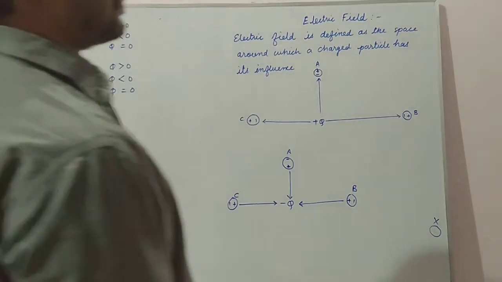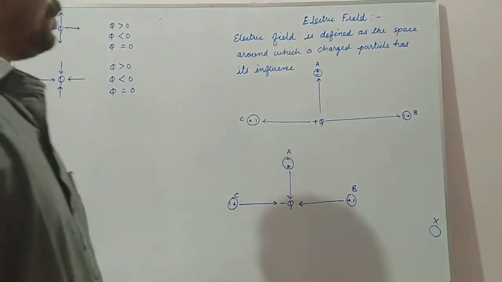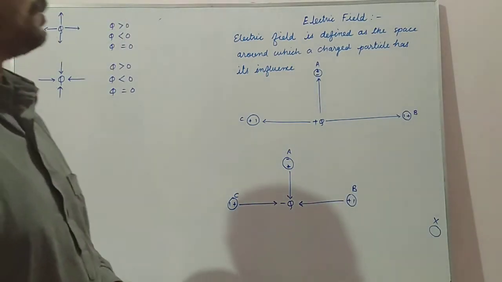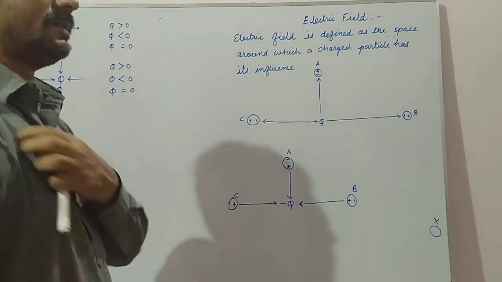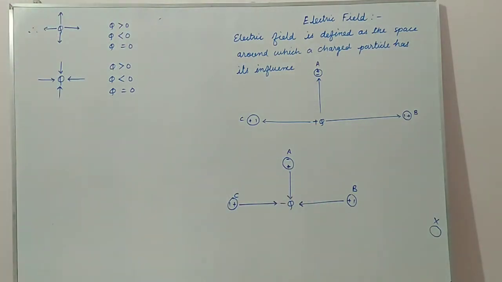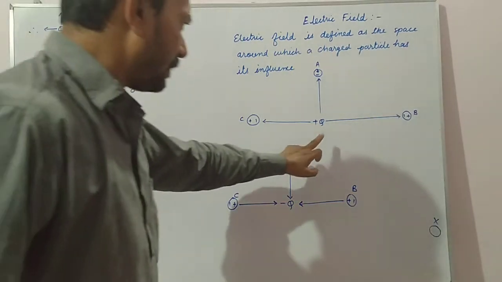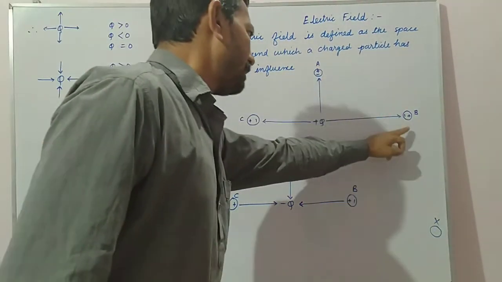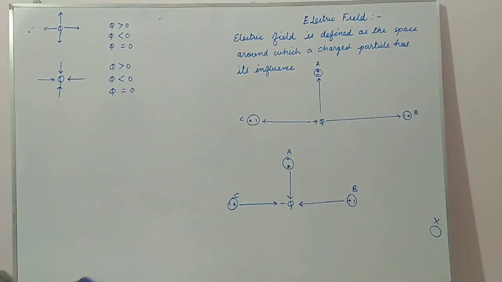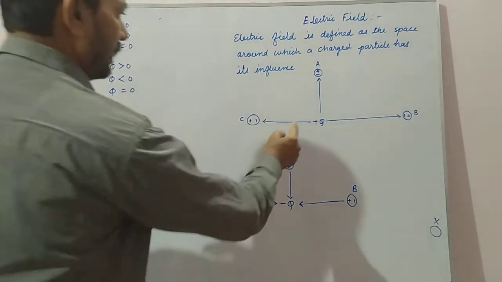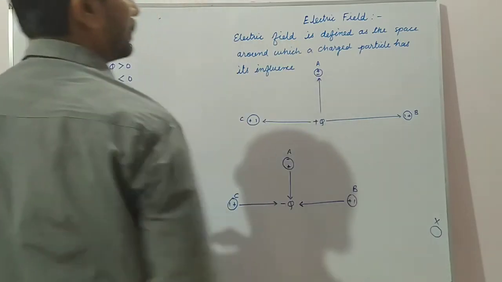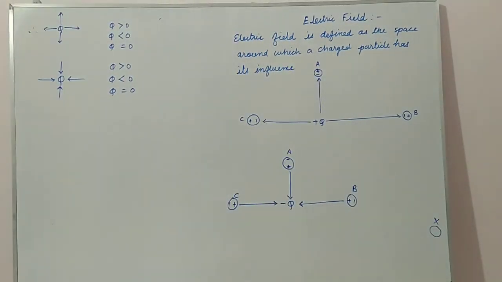So today we will start with the topic electric field. What is electric field? Electric field is defined as the space around which a charged particle has its influence. For example, suppose here is a plus Q charge. Now these three particles A, B, C are there. Then what will this plus Q charge do? Due to this plus Q charge, it will induce negative charge here and positive charge at the top.